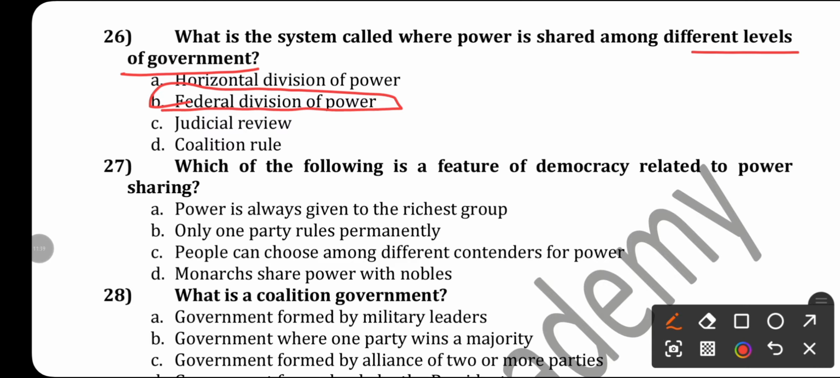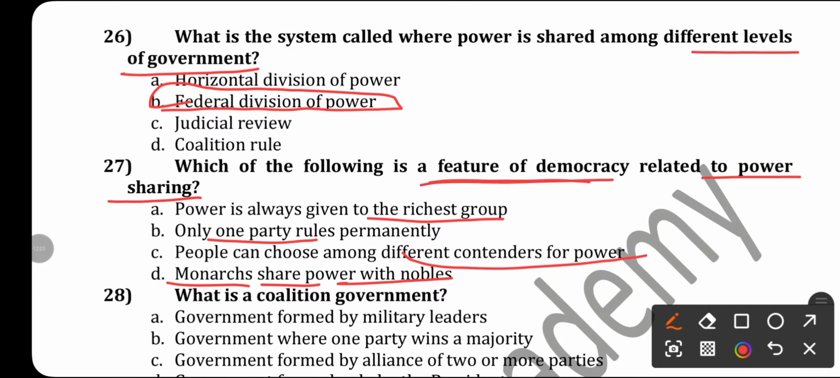Which of the following is a feature of democracy related to power sharing? So let's see. Power is always given to the richest people? No. Only one party rules permanently? No. Monarchs share power with nobles? No. People can choose among different contenders for power. Free and fair competition, class 9th, remember. So this is the feature of democracy related to power sharing. The answer will be option C.